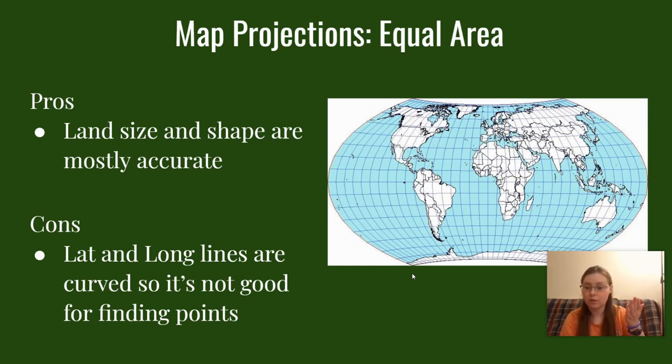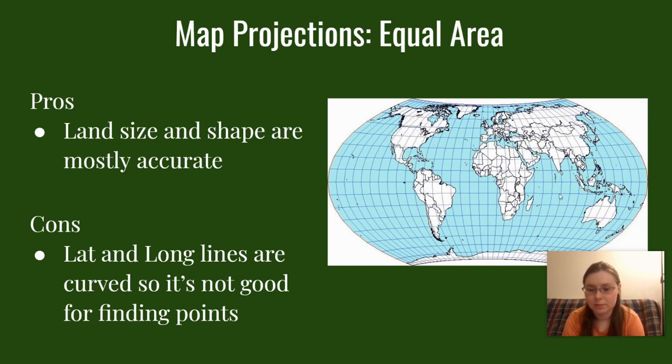And then we have the equal area map projection. The pro of the equal area projection is that your land size and shape are mostly accurate. Again, nothing that's 2D is going to be completely accurate. You have to use a globe, right? But they're mostly accurate with equal area, where you can see each of your boxes are the same amount, and it prioritizes having the right amount of area so the size and shape are pretty accurate.